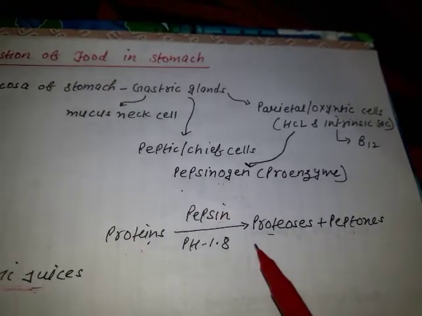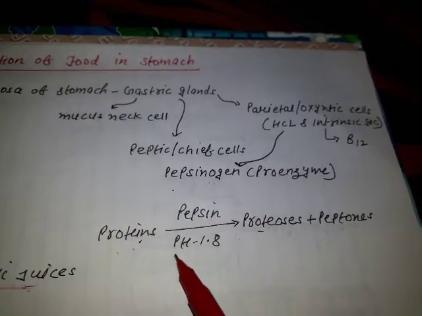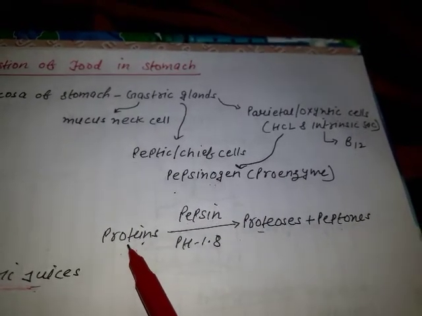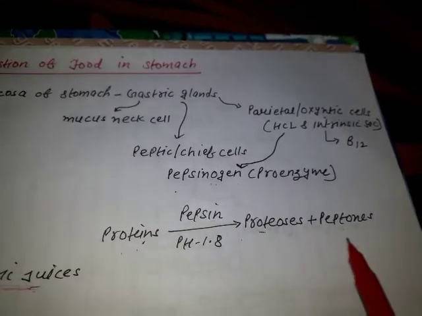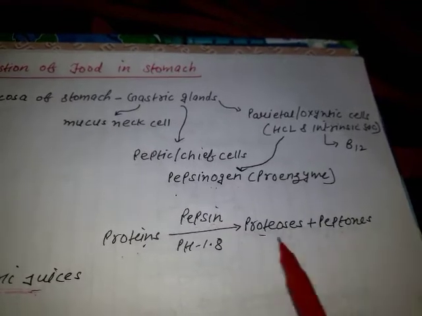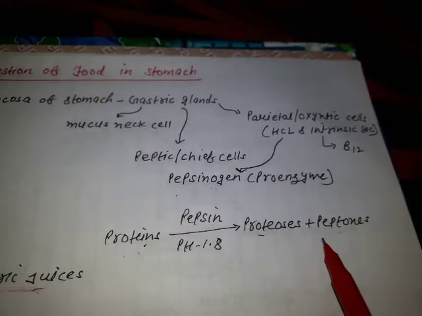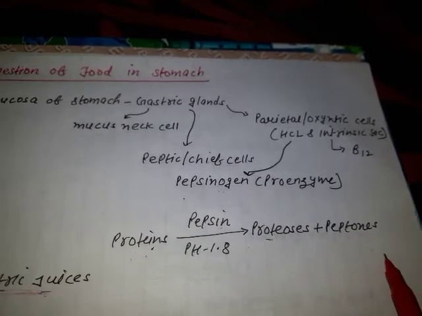Fine. And here the digestion of protein is not completed, because we know the end products of proteins are amino acids. Amino acids are the monomers which join to form the protein. These are not amino acids, so the digestion of protein is not completed here. It will be completed in the small intestine.